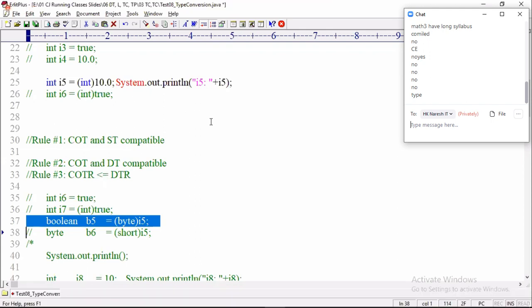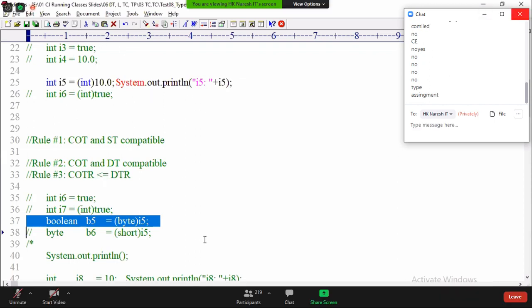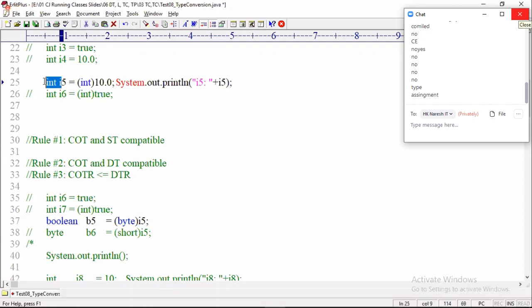Carefully understand my question and answer. Who is throwing the error? I5. What is I5? Int. Int to byte conversion, is it possible or not?